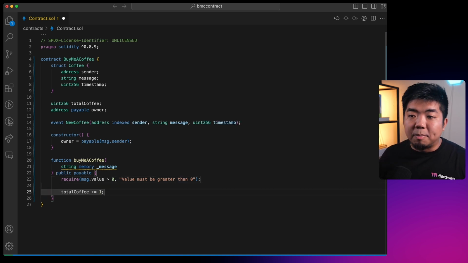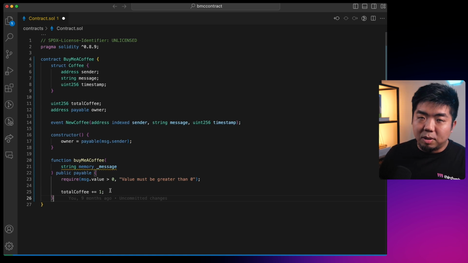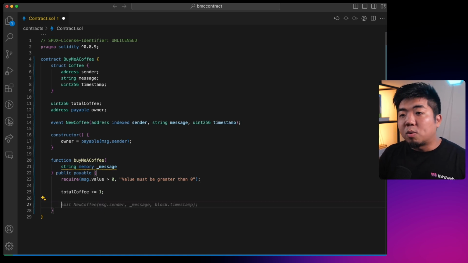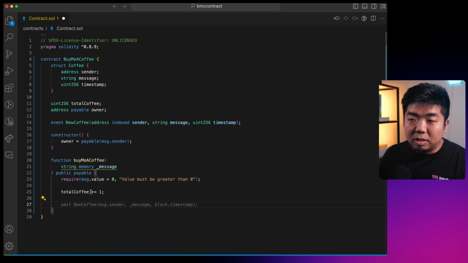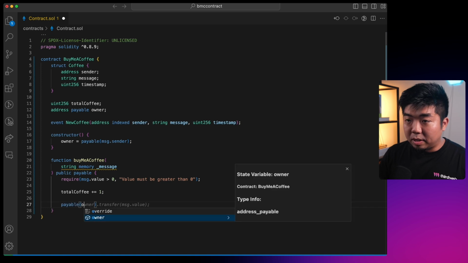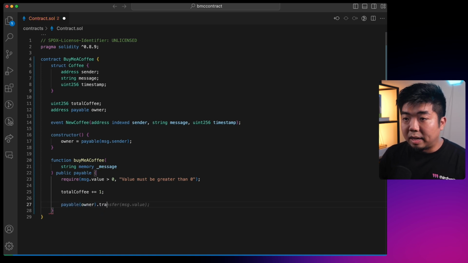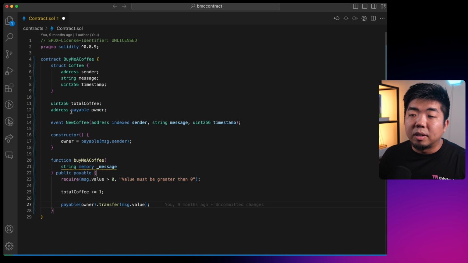Next, we're going to just increment the total coffees here by 1. If someone buys us a coffee, we just want to increment it. And then we are going to transfer the funds that the person adds within calling this function here. We're going to transfer it over to the owner, whoever the deployer is of this wallet. So we're going to say payable, and we're going to say owner, and we're going to then transfer the message.value. So again, whatever value they're sending with this function is going to get transferred over to the owner of whoever